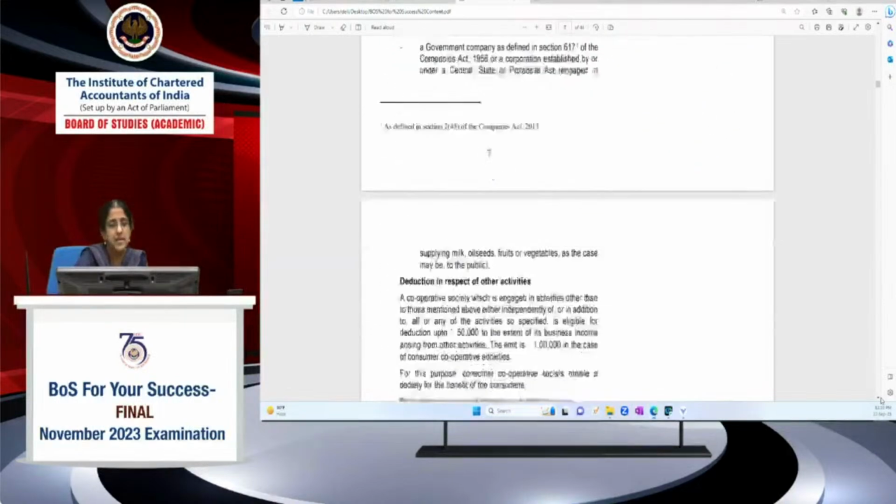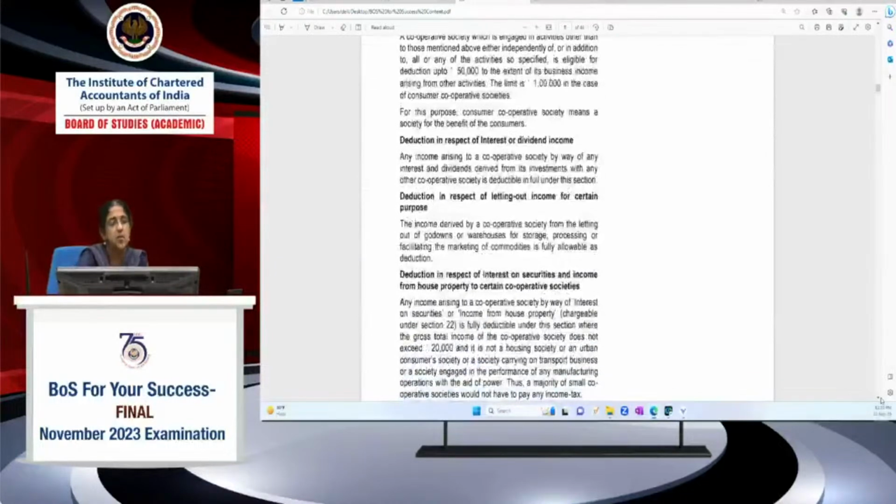We will take only the relevant provisions here. The other relevant provision is deduction in respect of interest or dividend income. Any income arising to a cooperative society by way of interest and dividends derived from investments with any other cooperative society. So if a cooperative society invests in any other cooperative society and gets interest or dividend income, that is fully deductible. 100% is deductible under this section.